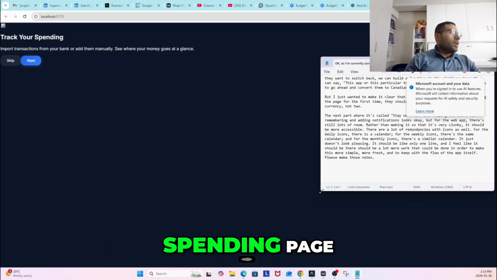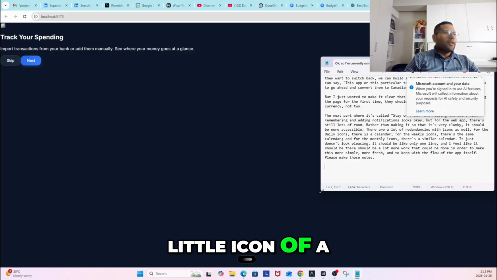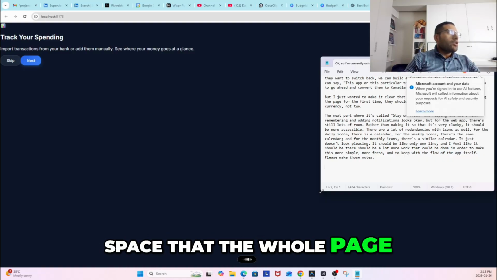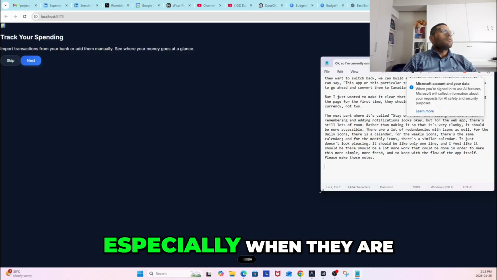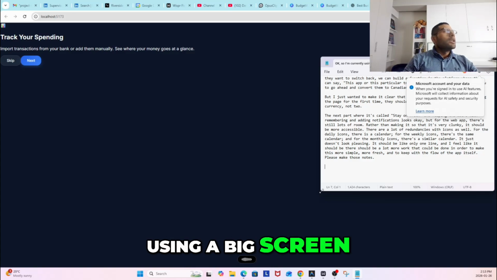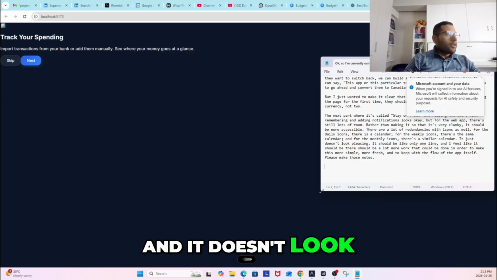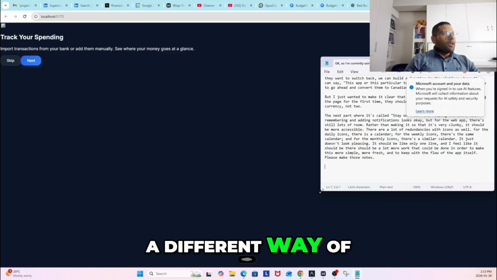So there is a page that's called track your spending. At the very corner, there is a small little icon of a bar chart, which looks very small for the amount of space that the whole page takes up in the window, especially when you're using a big screen. This makes it very clunky, and it doesn't look good in terms of the flow.